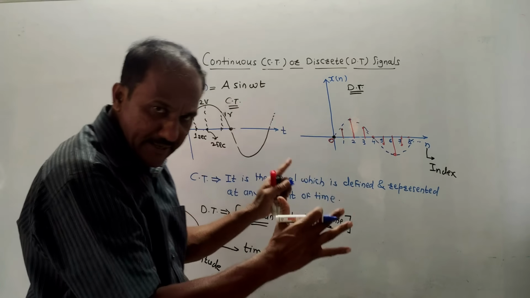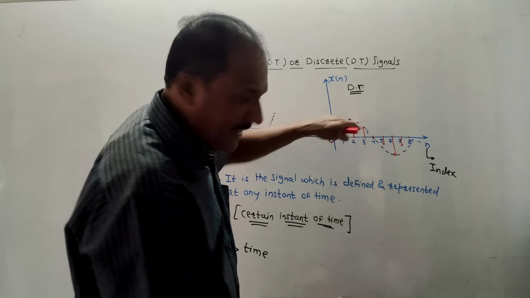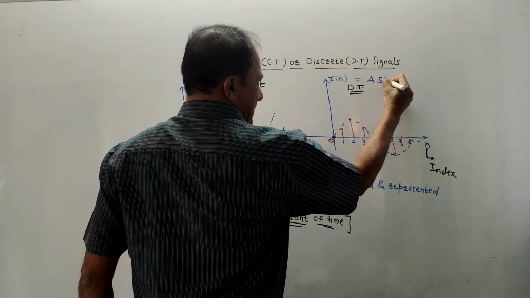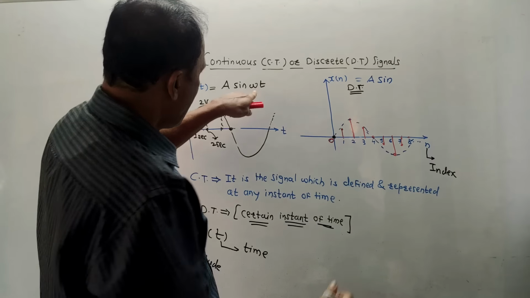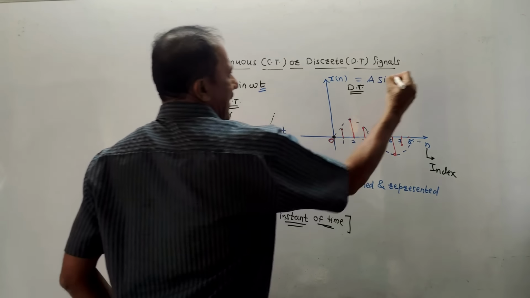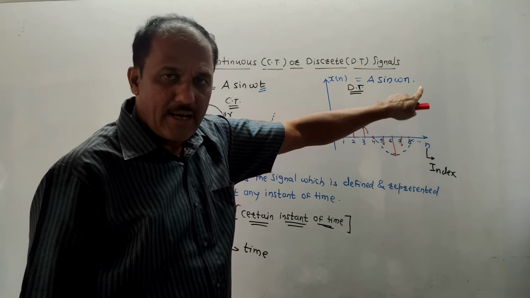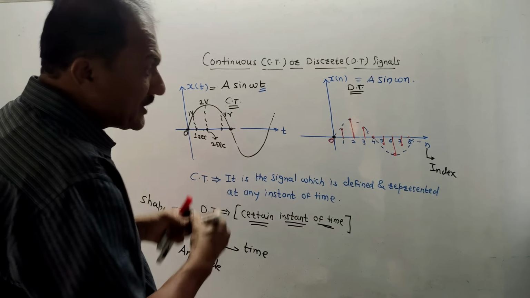If I want to write the mathematical expression for a discrete sine wave for this diagram, then how to do it? Keep A as it is, keep sine as it is, because it is again a sinusoidal signal, but in discrete form. Omega is again as it is, only in place of t I will have to write n. So x of n is A sin omega n. That's it. This is the mathematical expression for a discrete time signal.